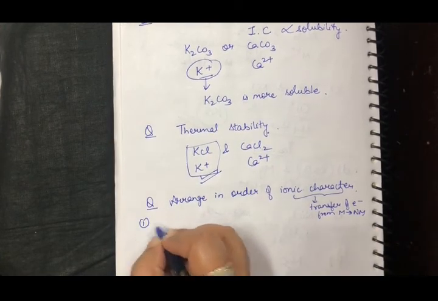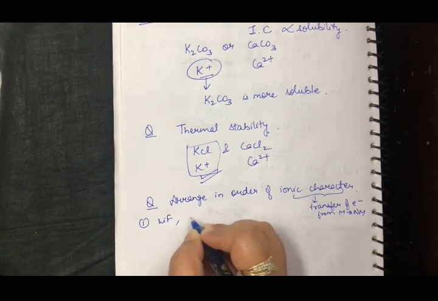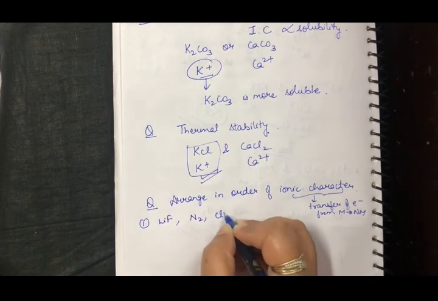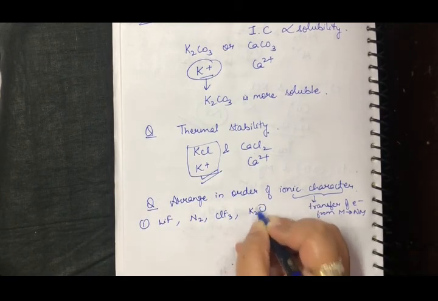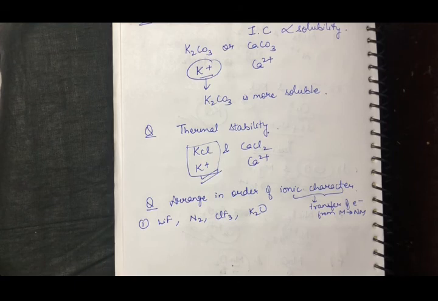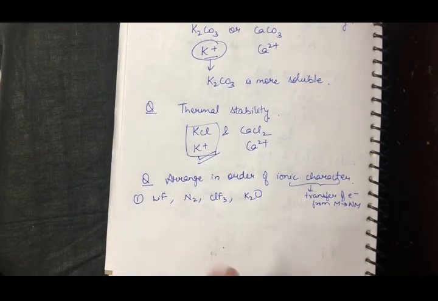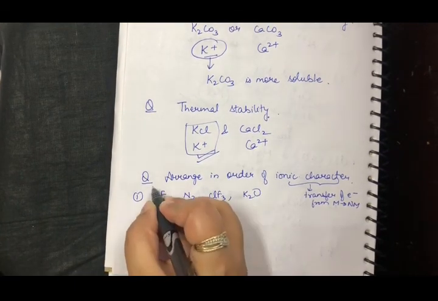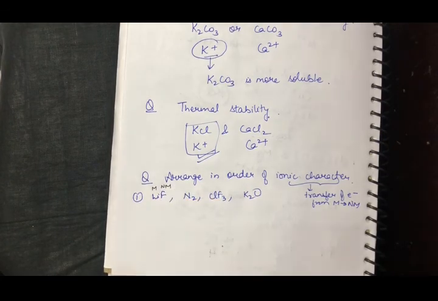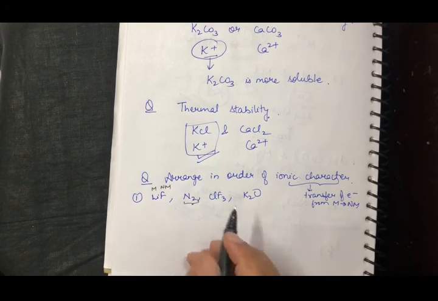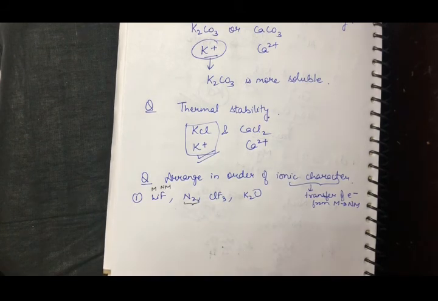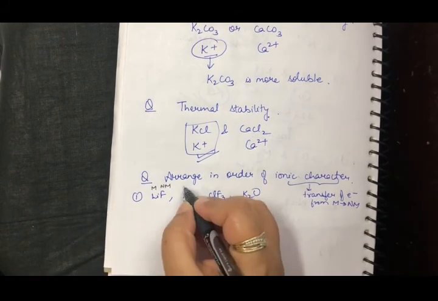So let's say the options given to you are lithium fluoride, nitrogen, ClF3, K2O. Now please look here very carefully. This is metal and this is non-metal. N2 is definitely not ionic. Why? It should be having the least ionic character because it is absolutely covalent.